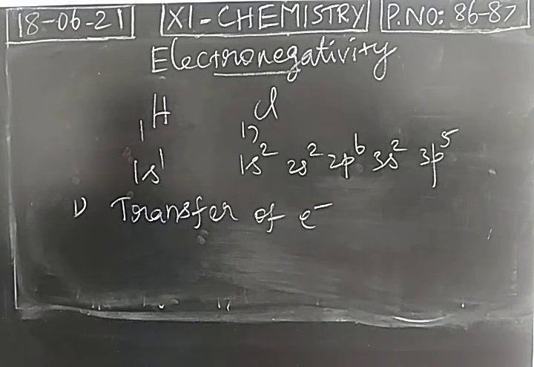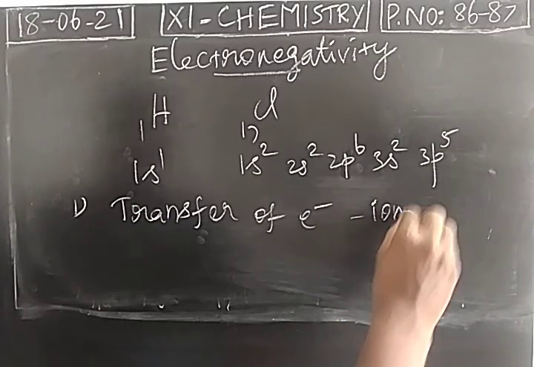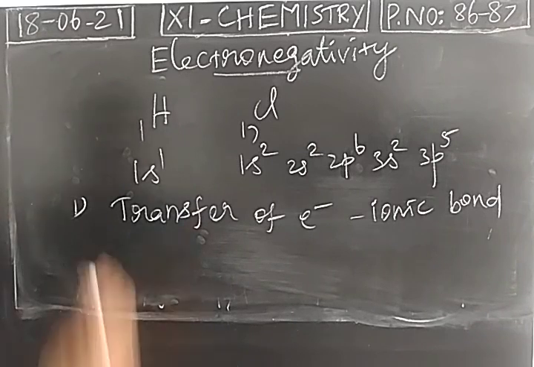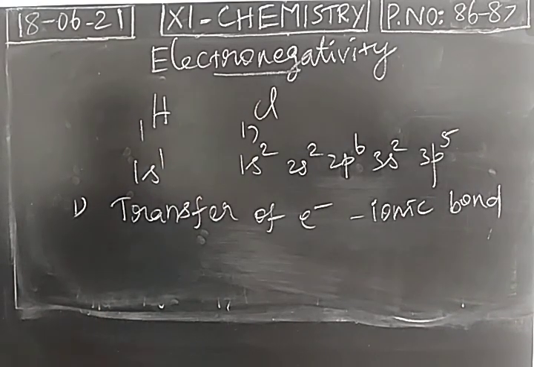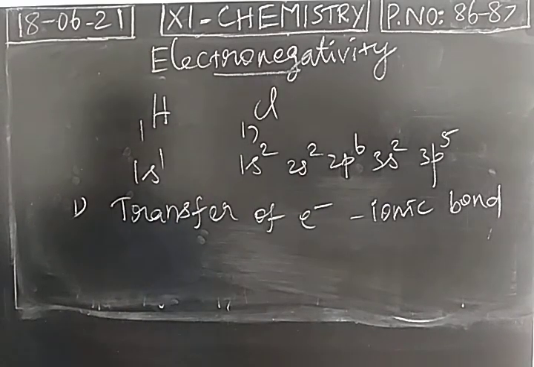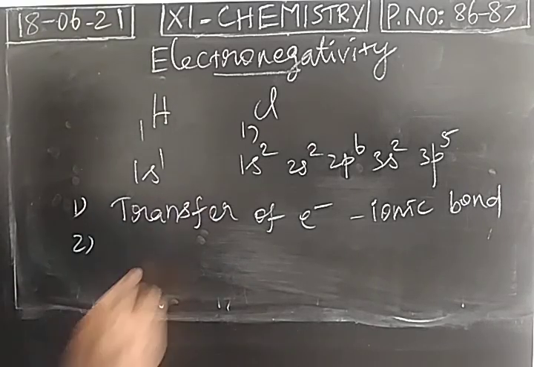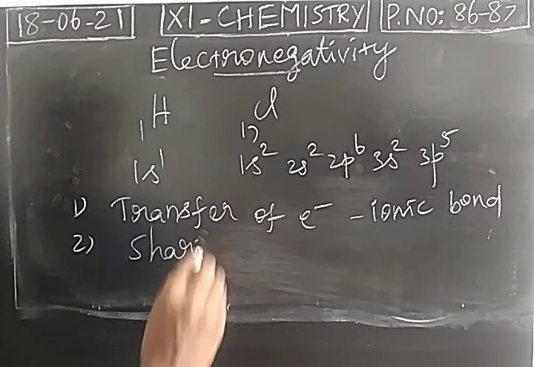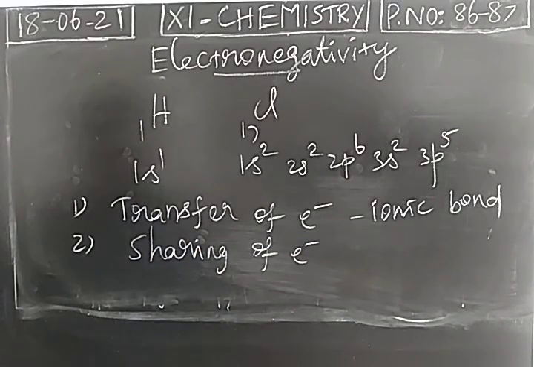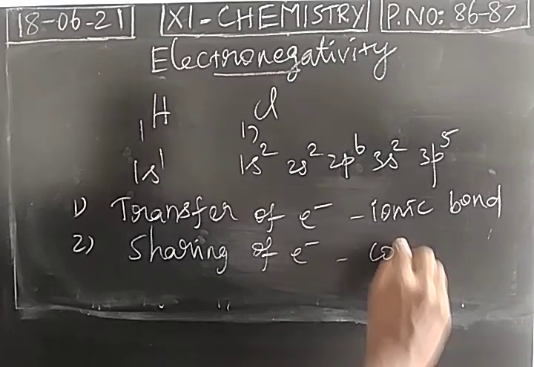If an electron is transferred from one atom into another atom, an ionic bond will be formed, isn't it? From hydrogen to chlorine, if an electron is transferred, hydrogen becomes H plus and chlorine becomes Cl minus, and an ionic bond will be formed. This is the first possibility. What is the second possibility? Sharing of electrons by both the atoms. If both the atoms are mutually sharing the electrons, a covalent bond will be formed.